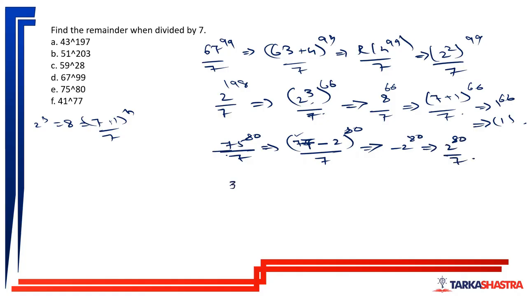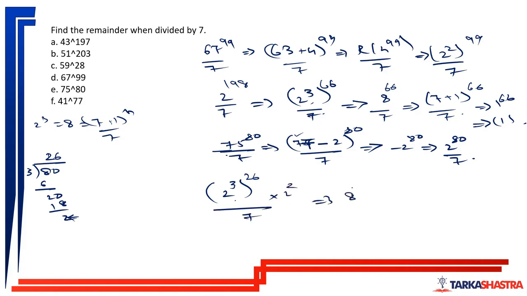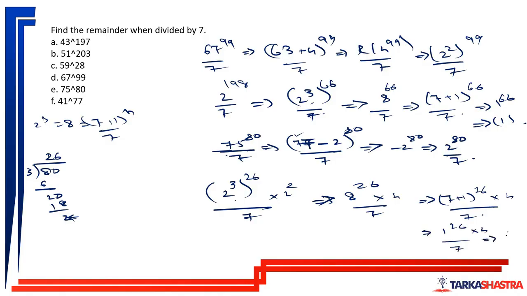I know that 2 cube is beneficial for me. So 80 divided by 3: 3 twenties are 60, 6 threes are 18, remainder 2. So 2 to the power 26, and then 2 remainder is remaining. So 2 to the power 2 divided by 7. So this is 8 to the power 26 into 4 divided by 7, which can be written as 7 plus 1 to the power 26 into 4 divided by 7, which is nothing but 1 to the power 26 into 4 divided by 7, will leave a final remainder of 4.